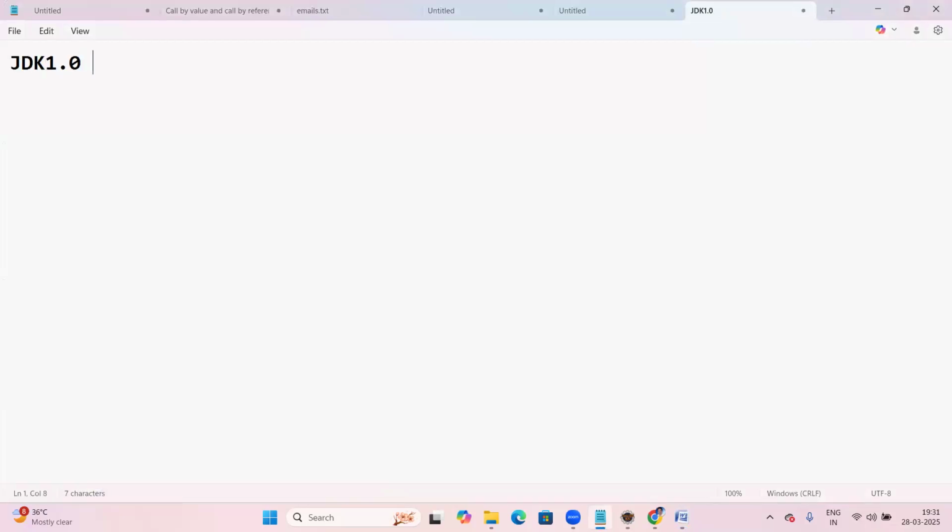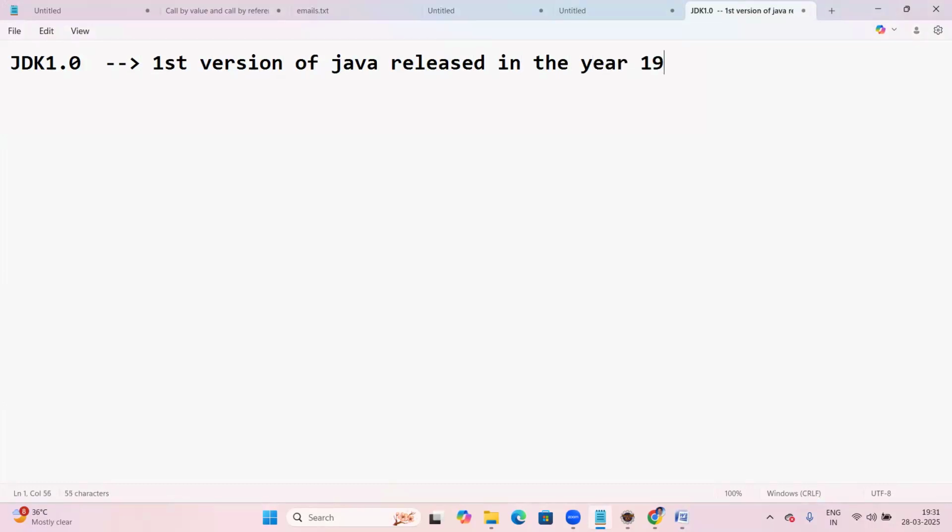JDK 1.0 is the first version of Java, released in the year 1996.